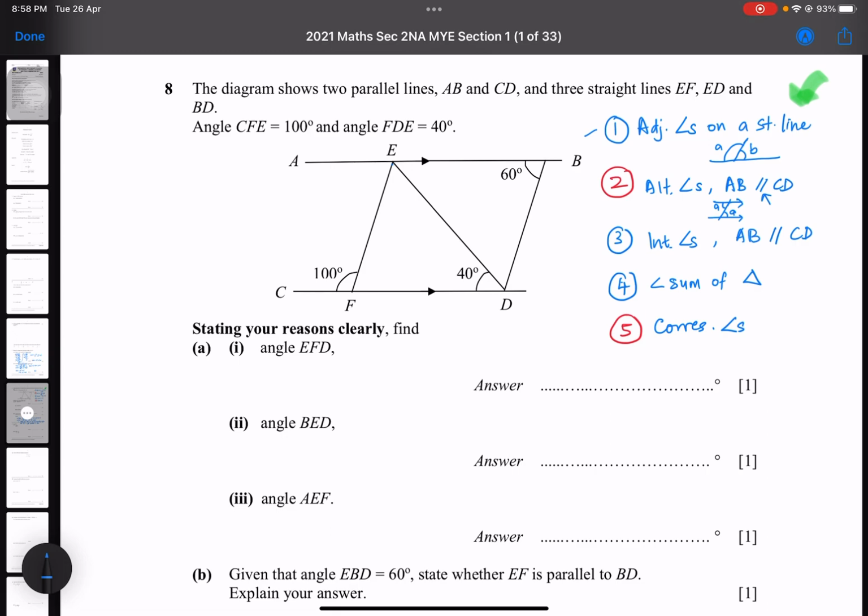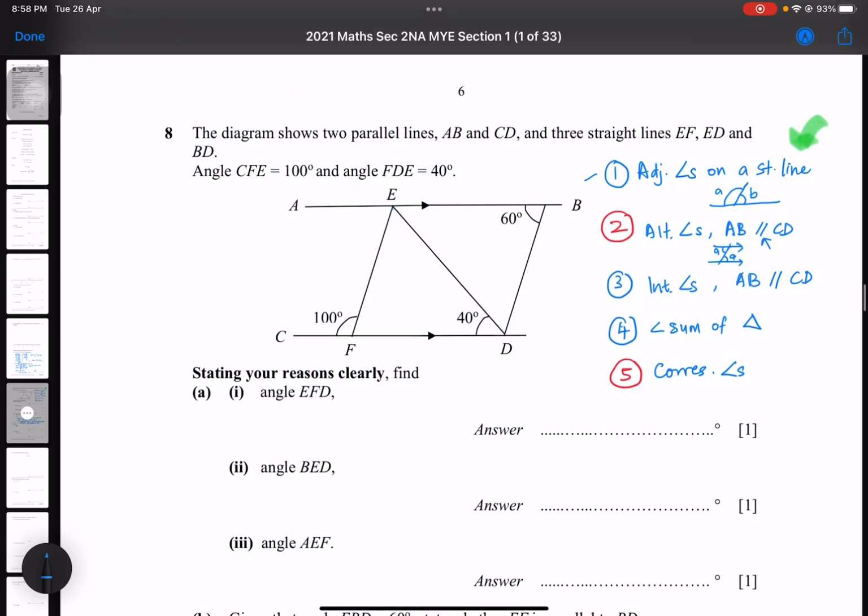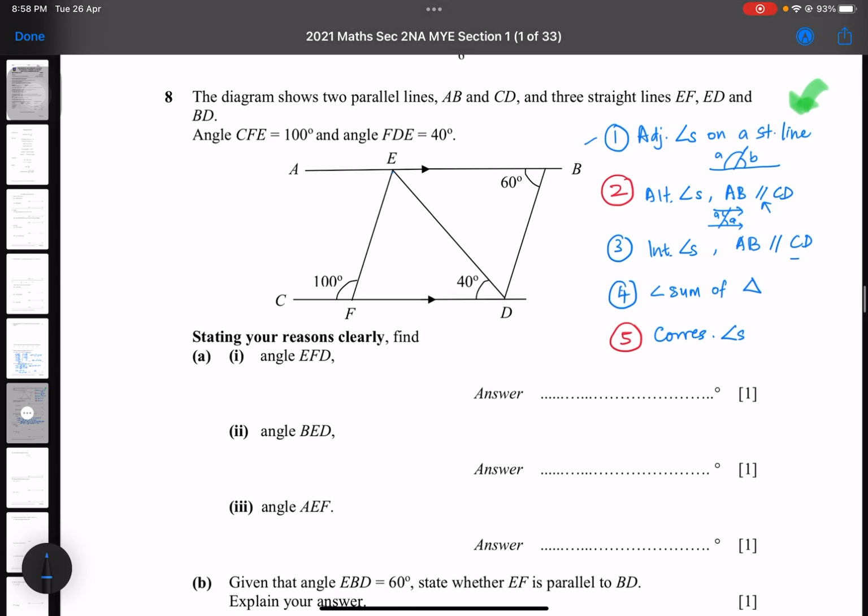Now, what about interior angles? Again, interior angles also use parallel lines. But interior angles is such that this angle plus this angle, A plus B, add up to 180 degrees. Now, what about angle sum of triangle? It simply means the total angles in a triangle add up to 180 degrees.